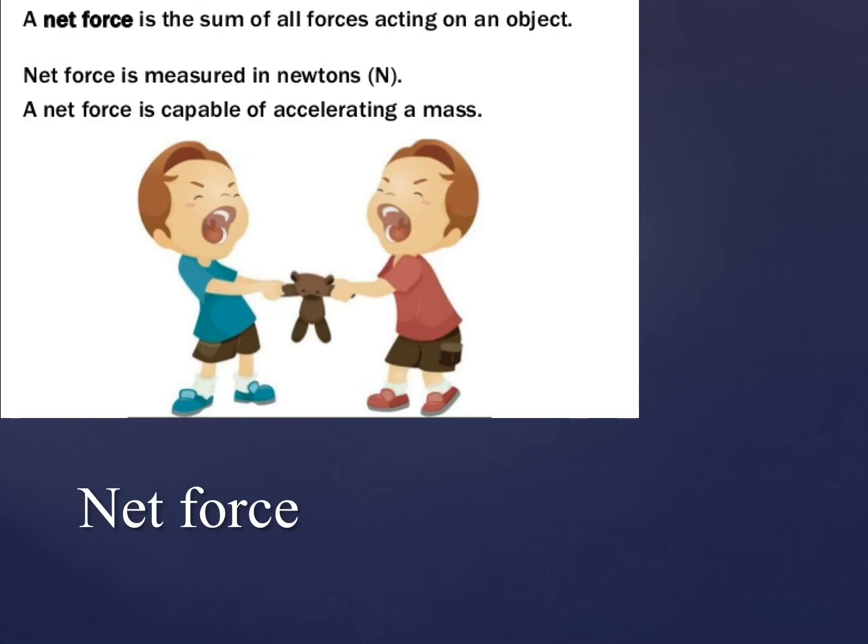This value is called the net force, and net force is measured in Newtons. Another thing is that a net force is capable of accelerating a mass. So once again, what is a net force? A net force is the sum of all forces acting on an object.